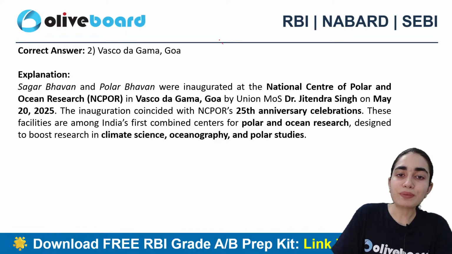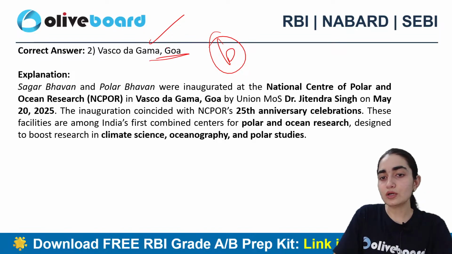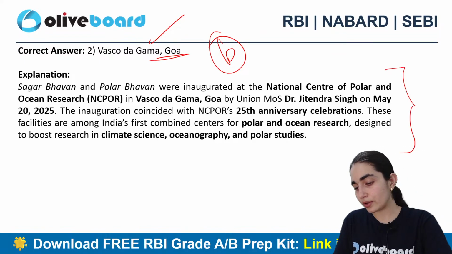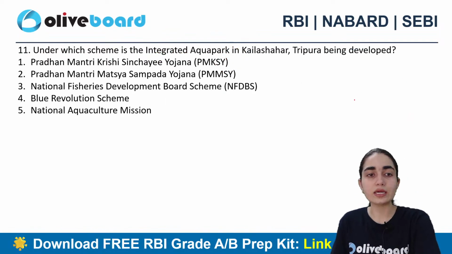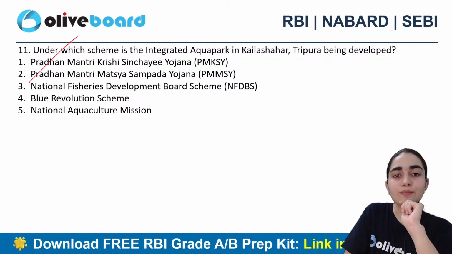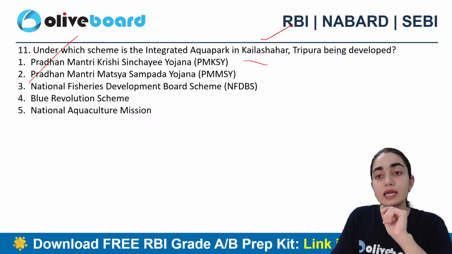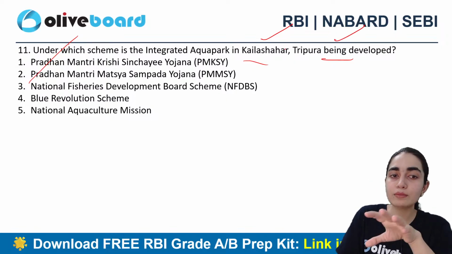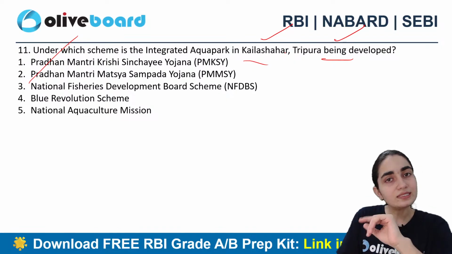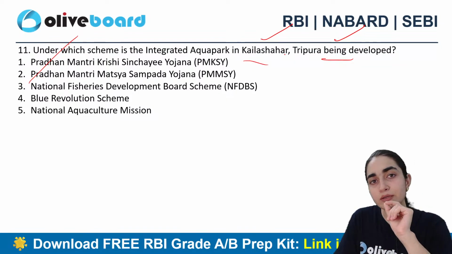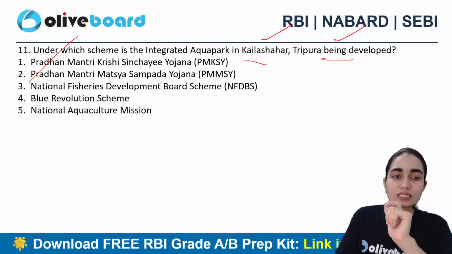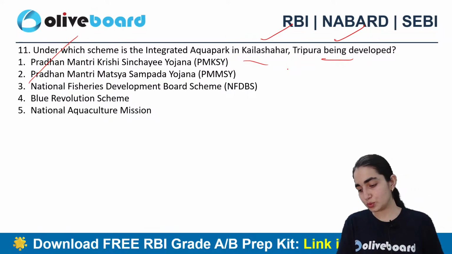Good. So B is the correct answer. That is Vasco da Gama, Goa, right? And this is the entire information about it. I request you all to just go through it. Okay. Next question says, under which scheme is the integrated aqua park in Kailashahar, Tripura being developed? Is it Pradhan Mantri Krishi Sinchai Yojana, Matsya Sampada Yojana, Fisheries Development Board scheme, Blue Revolution scheme, or National Aquaculture Mission? Which one is the correct answer?